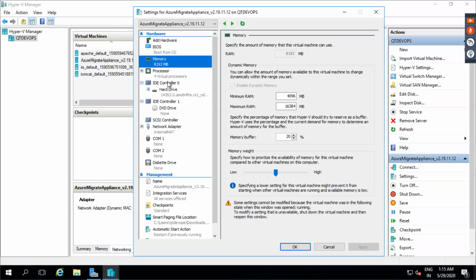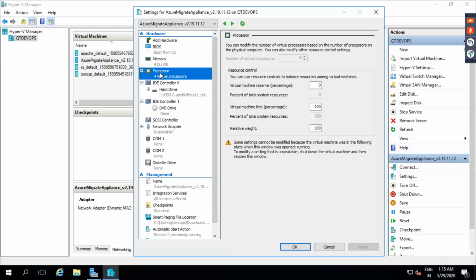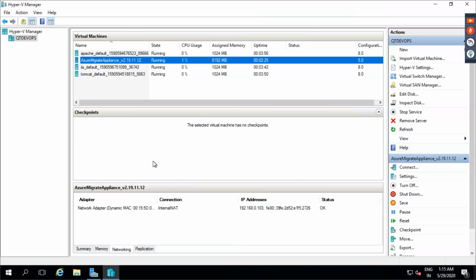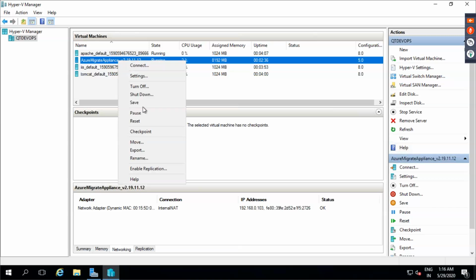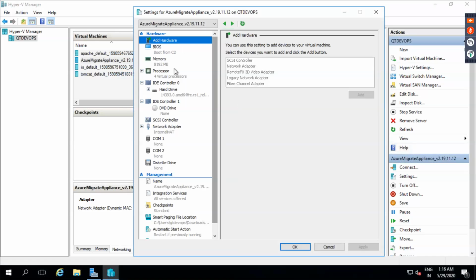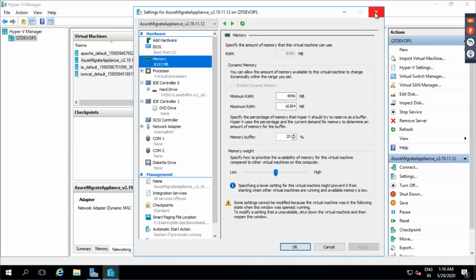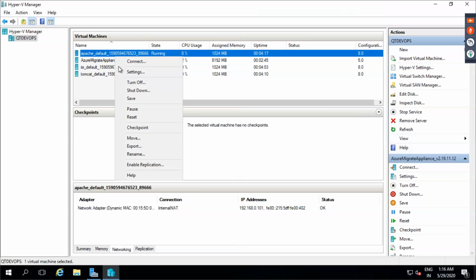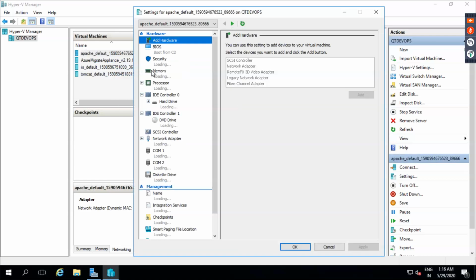So if you look at this, I can stop this machine and change it to 2 processors, right? So you have to do that. Okay. So if you really want to use it in a different way, then shut down these machines. And when you shut down, right click on this machine, go to settings, and change the settings so that the memory of this machine is 4 GB. Okay. And the processors of this machine, if you click on settings, you will have processors.